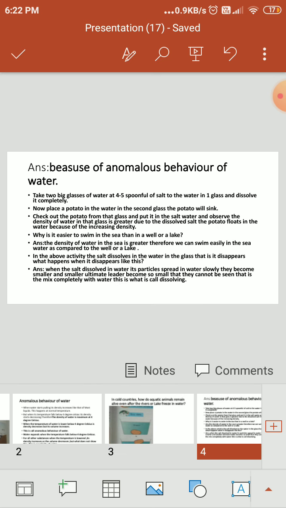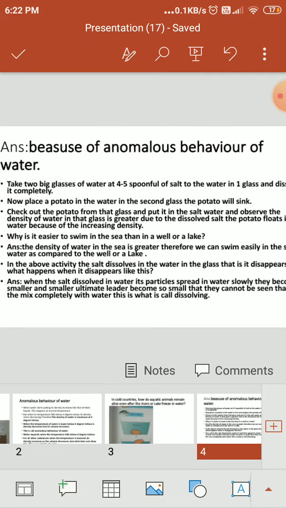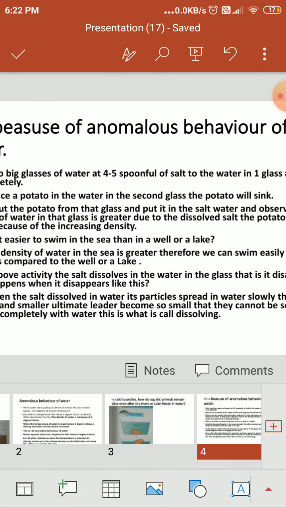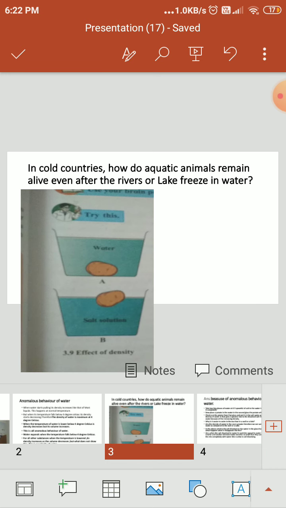Take 2 big glasses of water, add 4 to 5 spoonfuls of salt into the water in one glass and dissolve it completely. Now place a potato in the water in the second glass.